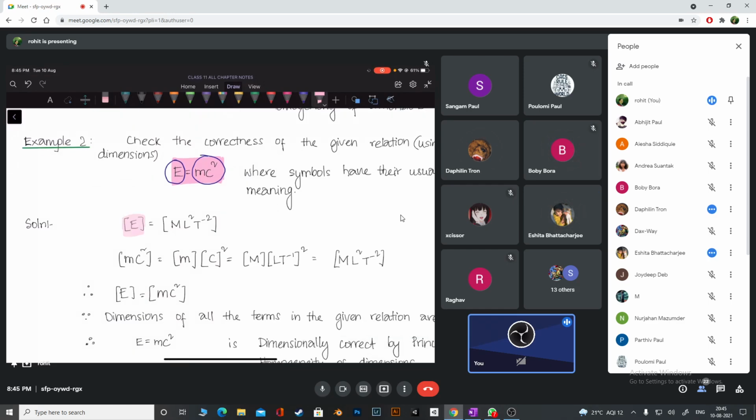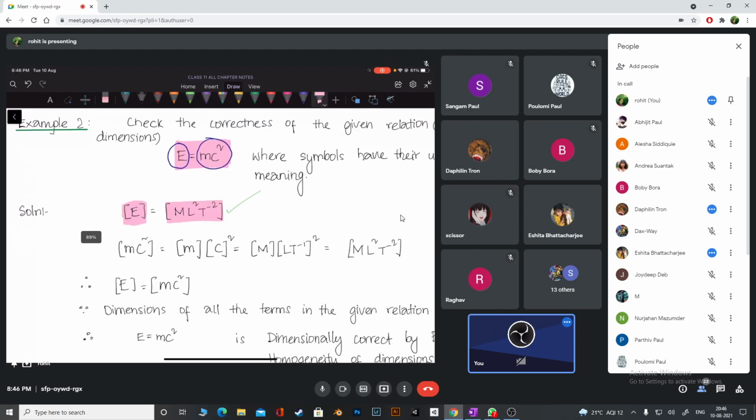E dimension is energy, right? So what is the dimension of energy, guys? ML square T minus 2, joules, right? Okay, you are clear, I'm sure. Now, what is the dimension of mc square?